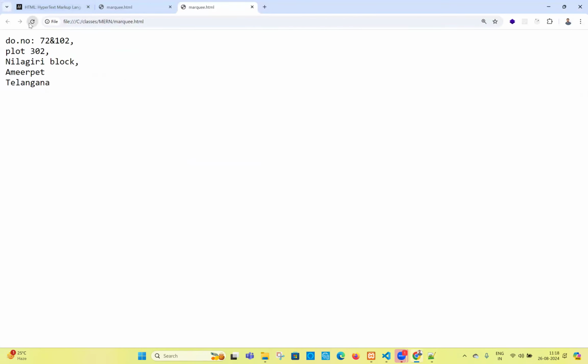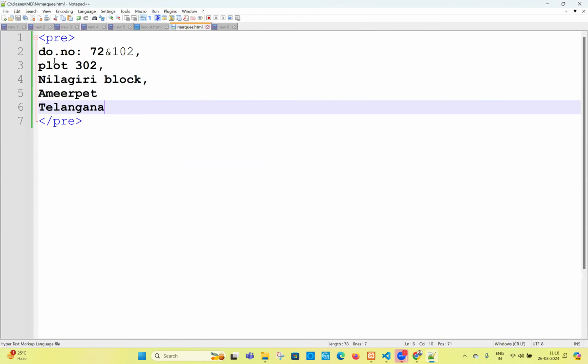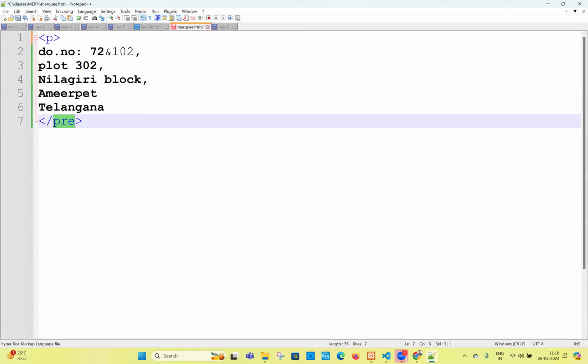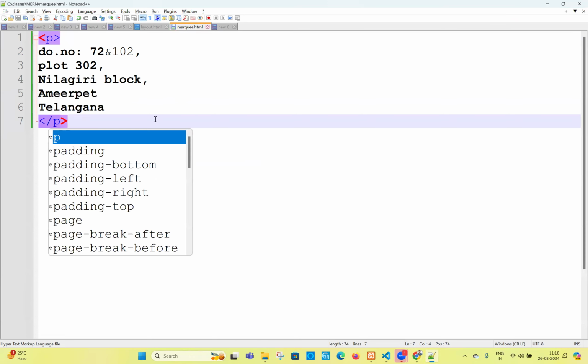If you run this file, your address is coming as it is. But if you take this into a paragraph tag, will your output become one by one, line by line?